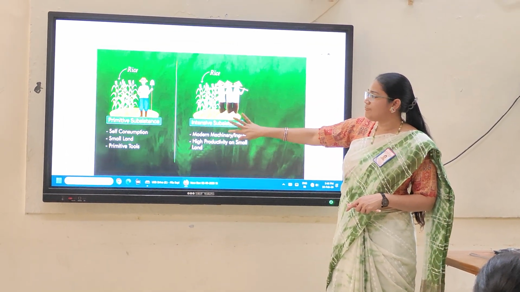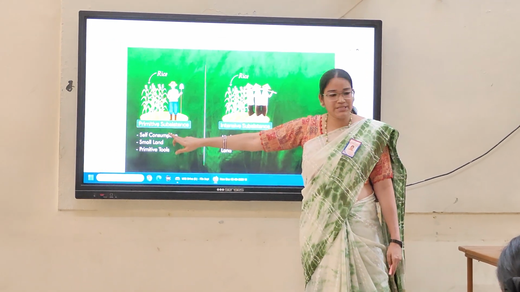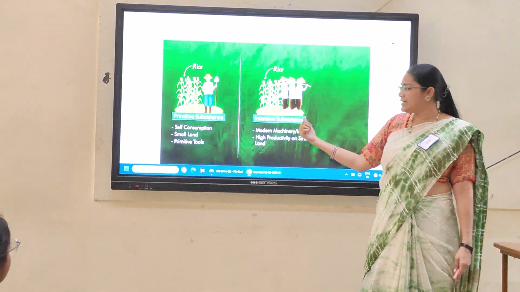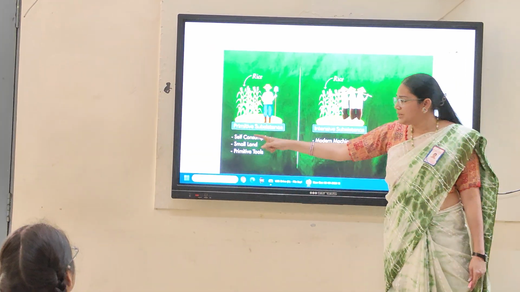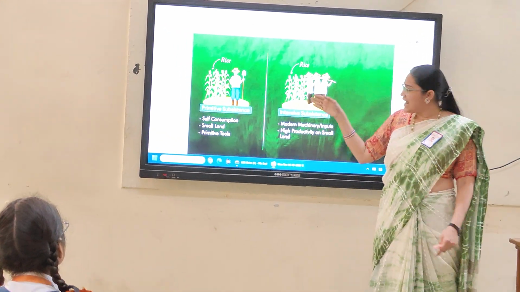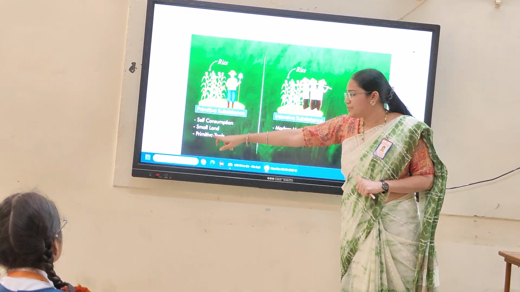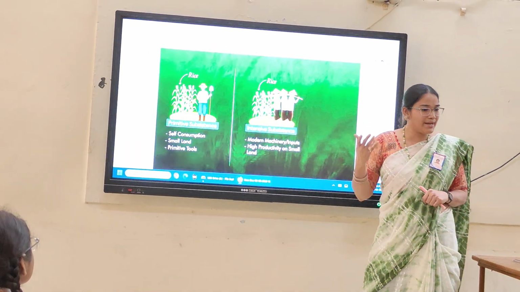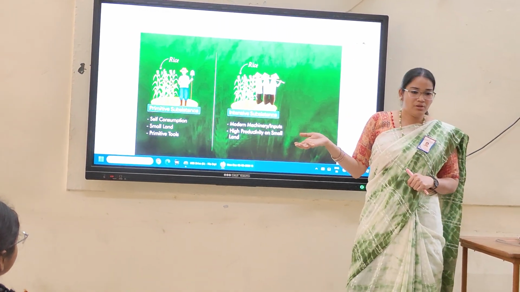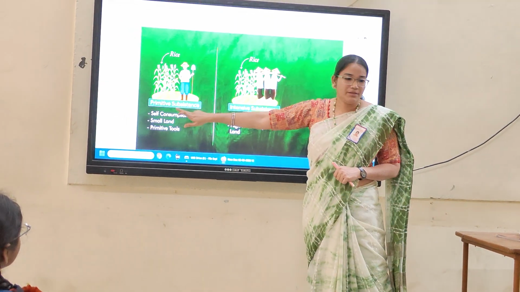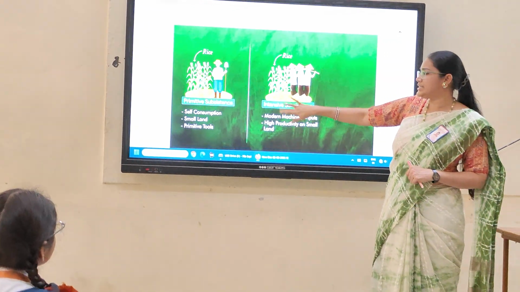So in this, children, let's see, the primitive one is for self-consumption, and intensive uses modern machinery. In primitive, a small patch of land, and even in intensive also small patch of land. Here primitive tools they use like sticks and all, but here they use modern machineries. Okay, these are the two differences between primitive and intensive.